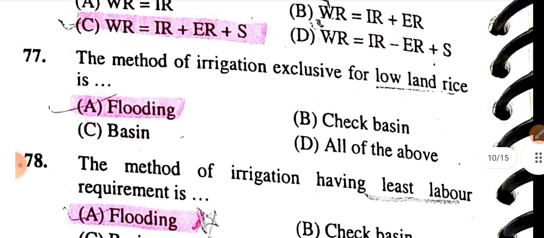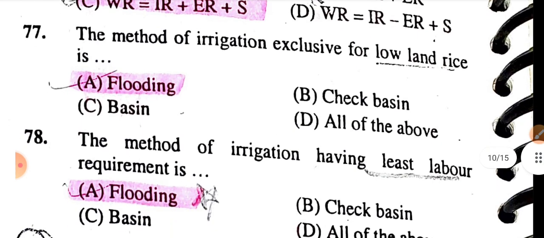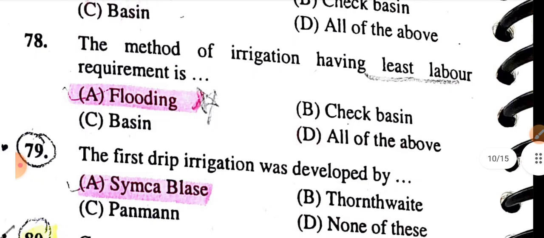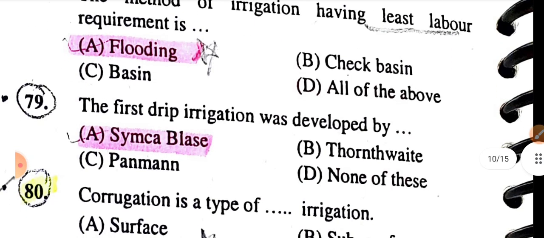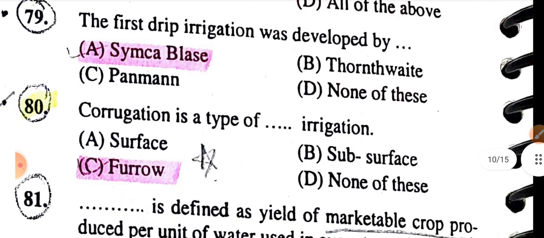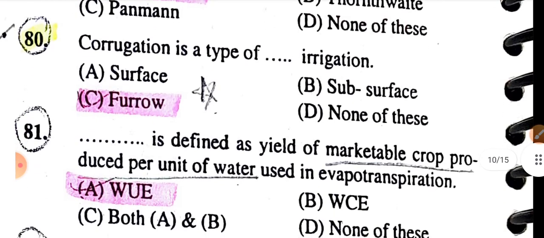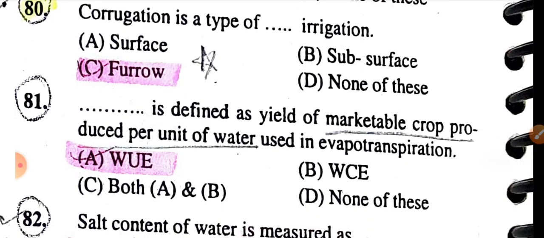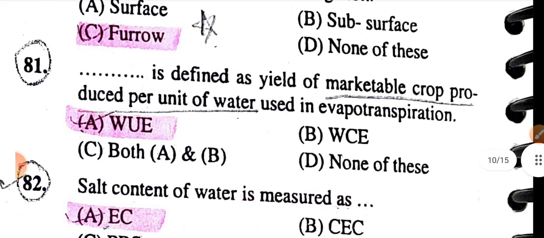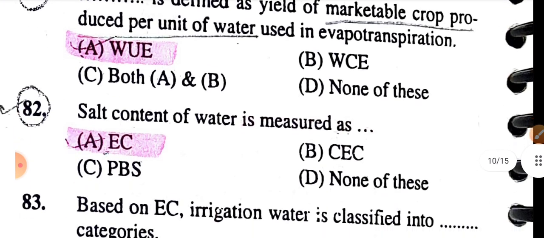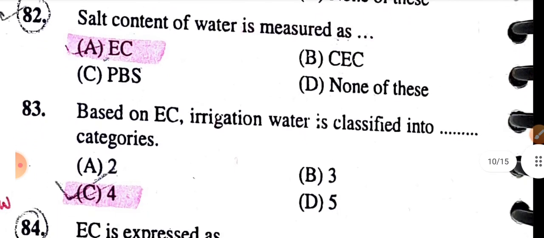The method of irrigation exclusive for lowland rice is flooding. The method of irrigation having the least labour requirement is flooding. The first drip irrigation was developed by Simcha Blass. Corrugation is a furrow type of irrigation. Water use efficiency can be defined as the yield of marketable crop produced per unit water used in evapotranspiration.